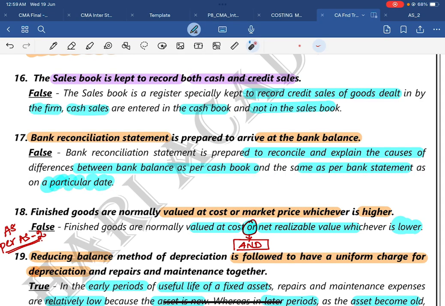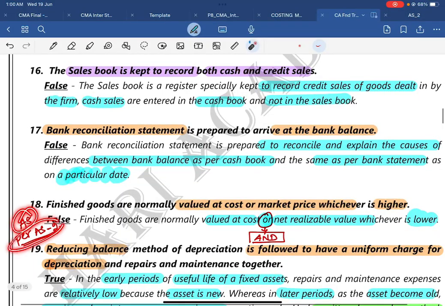Next, the 18th one. Interesting question, important question. Many of them are confused on this area. The statement is: finished goods are normally valued at cost or market price, whichever is higher. The key point is that it is as per AS 2, accounting standard 2. In that, finished goods are normally valued at cost or net realizable value, whichever is lower. You should not write "or", you should write "and". Finished goods are normally valued at cost and net realizable value, whichever is lower. This is the correct one.